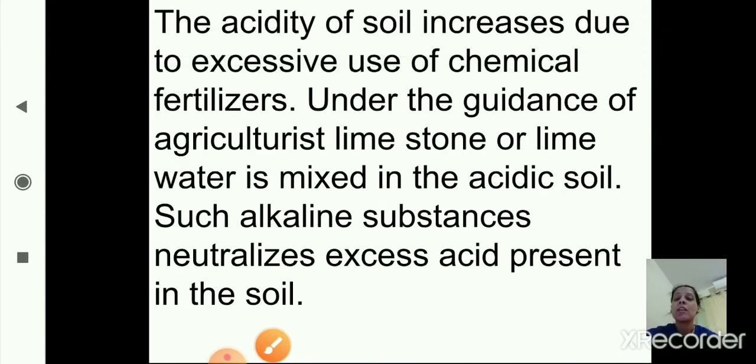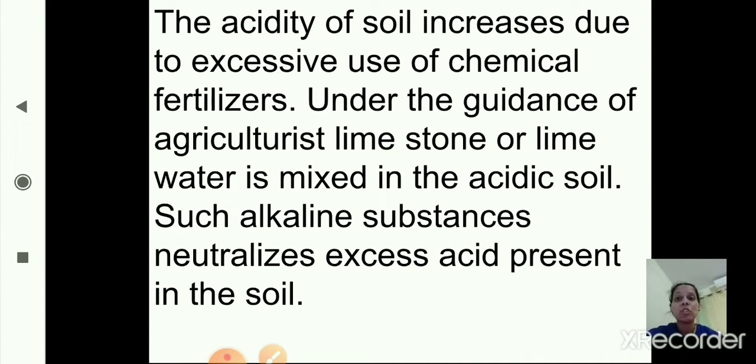Next, the acidity of soil increases due to excessive use of chemical fertilizers. So under the guidance of an agriculturist, limestone or lime water is mixed in the acidic soil. So how will we reduce the acidity of the soil?